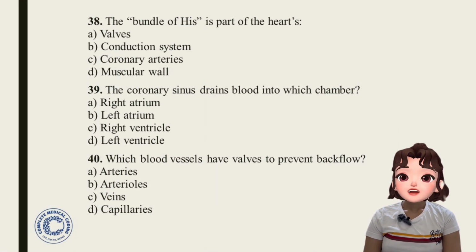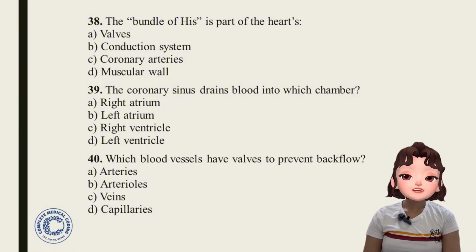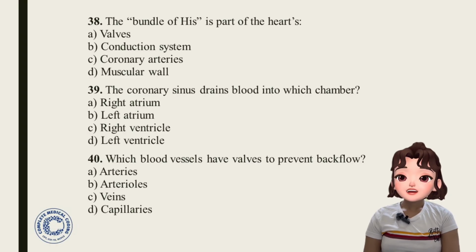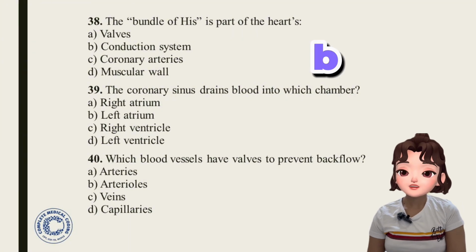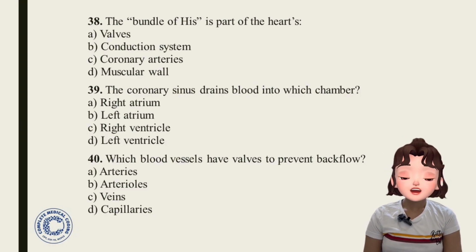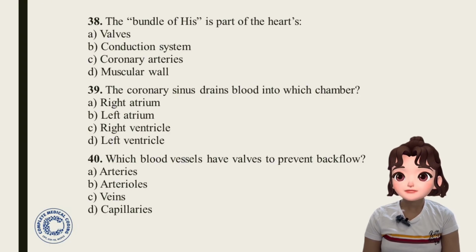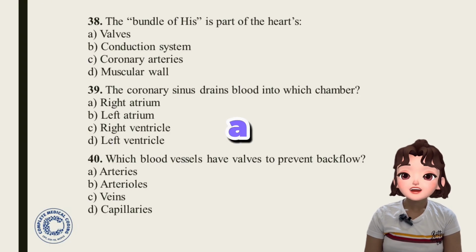38. Which part of the heart is the bundle of His part of? Bundle of His. Valves, conduction system, coronary arteries, muscular wall. Answer is option B, conduction system. Okay, bundle of His is part of the conduction system of the heart. Question 39. The coronary sinus drains blood into which chamber? Right atrium, left atrium, right ventricle, left ventricle. Answer is option A, right atrium.